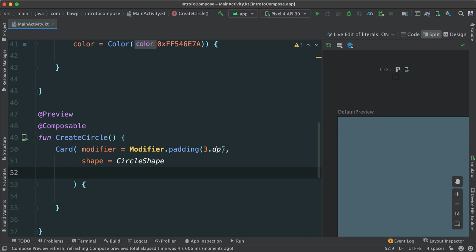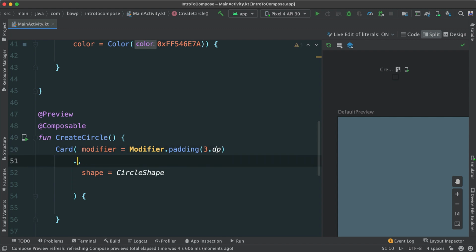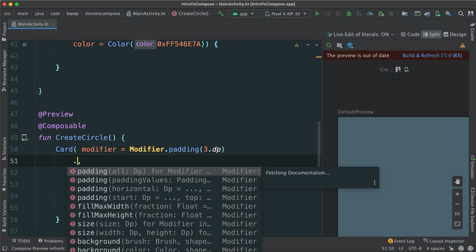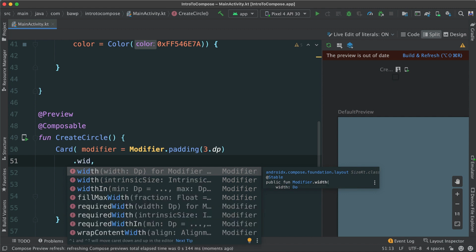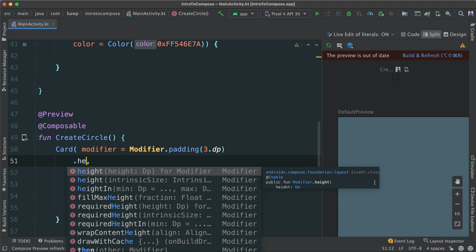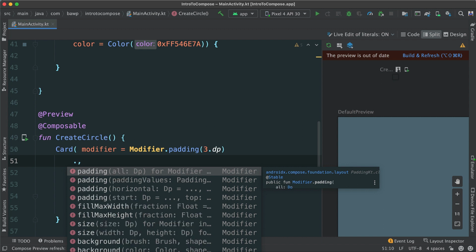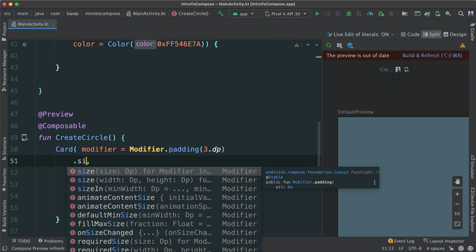Let's see something here. If I come back to our modifier, say dot width as such, and also there is height. So we can specify the width and height. But there's also another way of doing this. I could also pass this size. So there are overloaded size functions here. We have this size here.